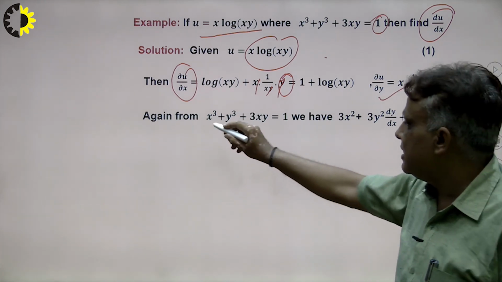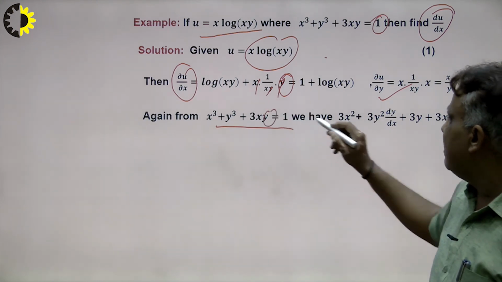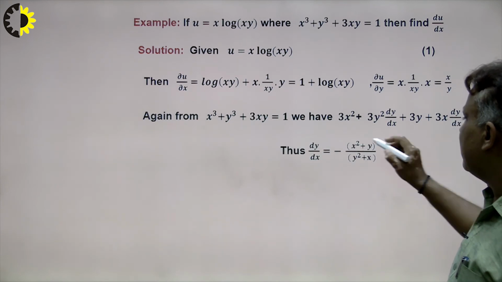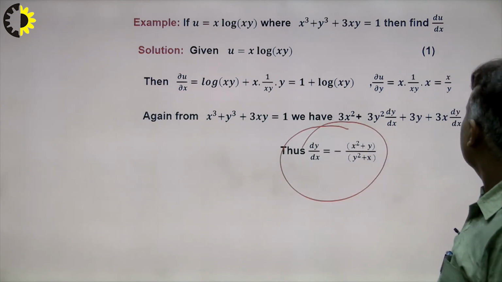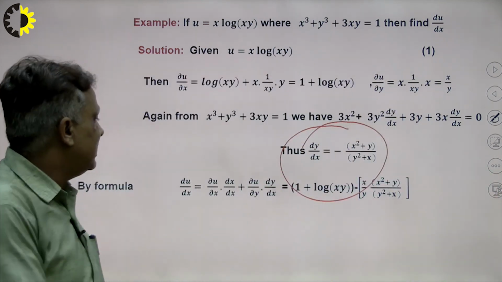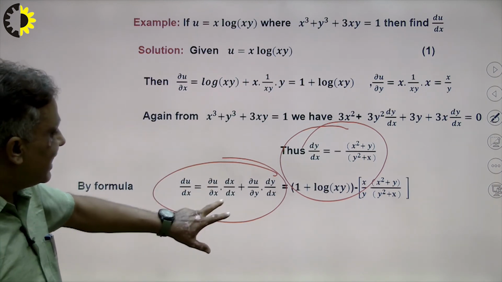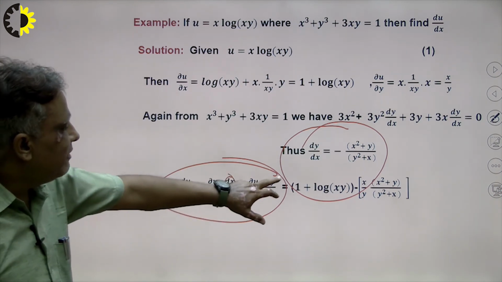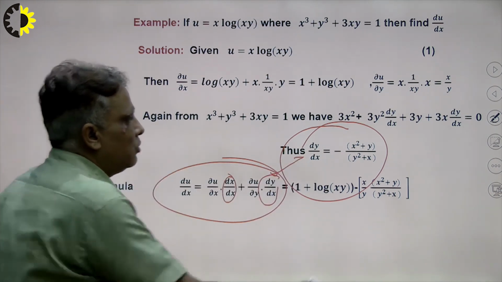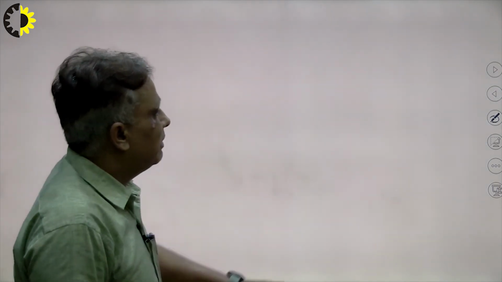Now the question is that this is the relationship. Differentiating, we get 3x square, 3y square and the differentiation of y, dy over dx, and we calculate here the value of dy over dx, which plays a very important role, right? Now first of all we see here what is the role of such type of activity, because the formula is this: del u over del x, our aim is to calculate. So del u over del x I write, dx upon dx is equal to 1 and dy over dx is this, right? So in this way we can find out our problem. This is the part of our calculation, students, see very carefully, and we solve the problem.